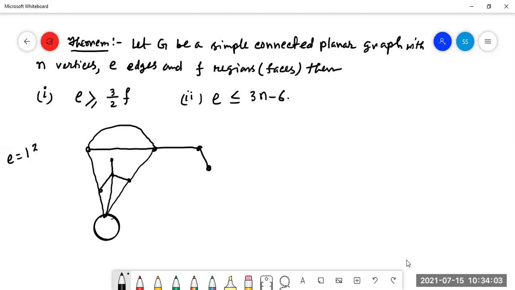E equals 13, F equals 6. Now 3/2 into 6 is 9. So E equals 13 is greater than or equal to 9.